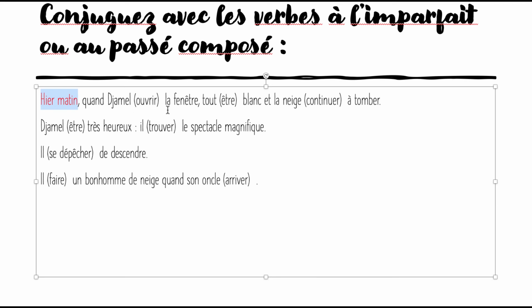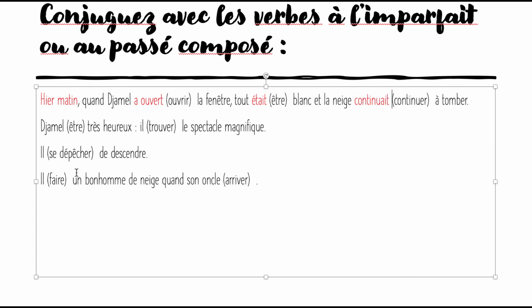Hier matin, we already know for sure that we are speaking of the past. Quand Jamel, we're speaking of one specific event. So what will that be? A ouvert, n'est-ce pas? Yes, I know, I love my colors. Tout était blanc. The reason why it's était here is because I'm describing the surroundings, what's around me. Et la neige continuait à tomber. Again, I'm describing. The snow kept falling.